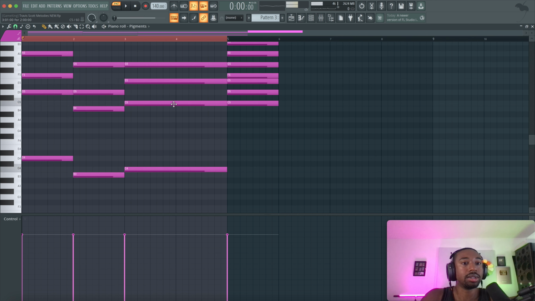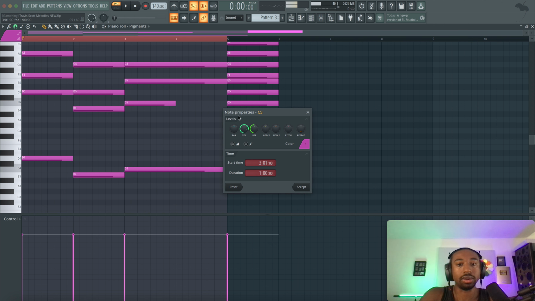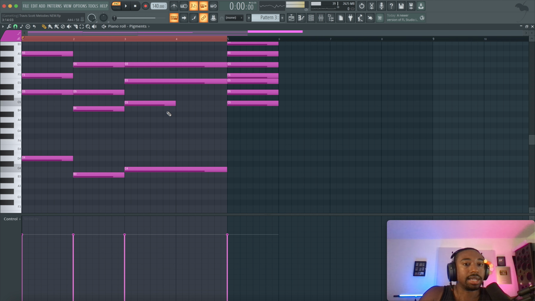Now, how do I create tension? We can create a half step. So half steps are all about creating tension because they want to resolve. So what we'll do is instead of changing the entire chord, we're just going to change that root note, pull it up a half step.